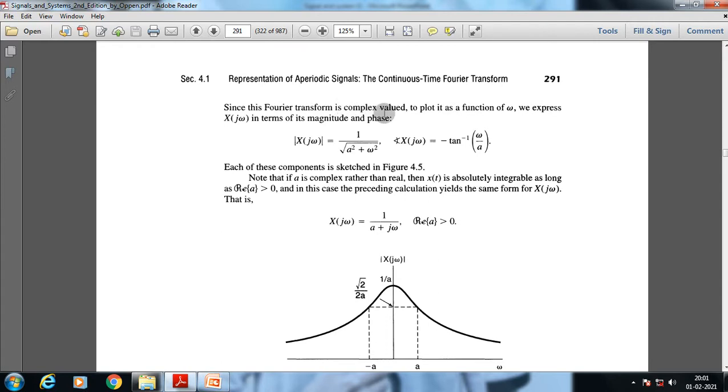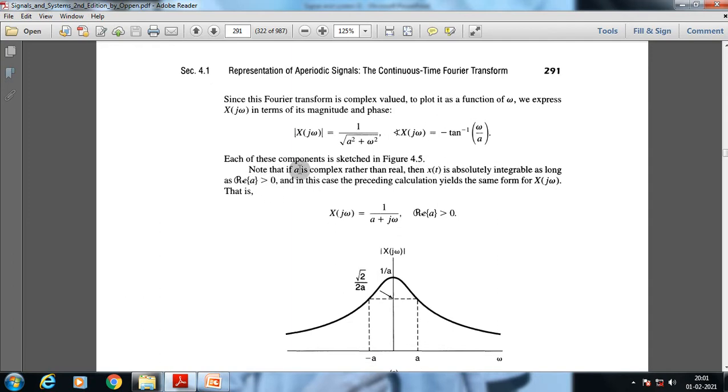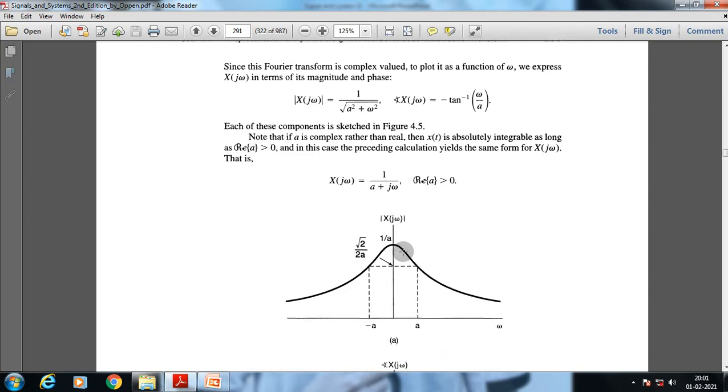The Fourier transform is a complex value. To plot it as a function of ω, we express X(jω) in terms of magnitude and phase. We already know this is the magnitude of the specific signal and this is the phase, and each of these components is sketched here. Now if a is complex rather than real, then x(t) is absolutely integrable as long as the real part of a is greater than 0, and in this case the preceding calculation yields the same form of X(jω).